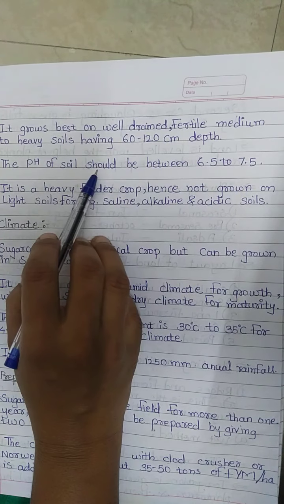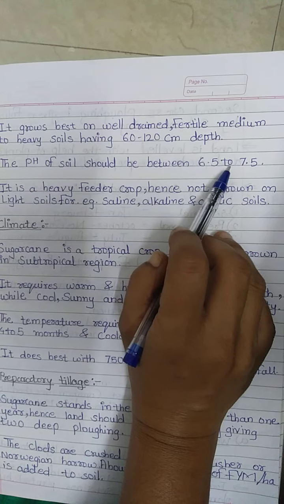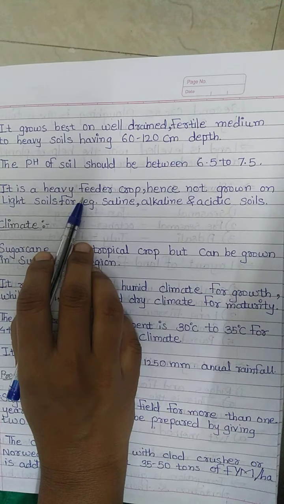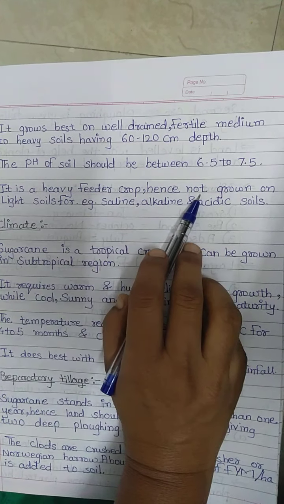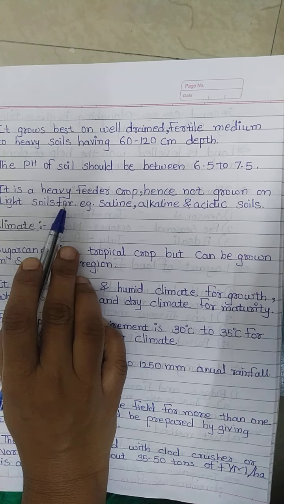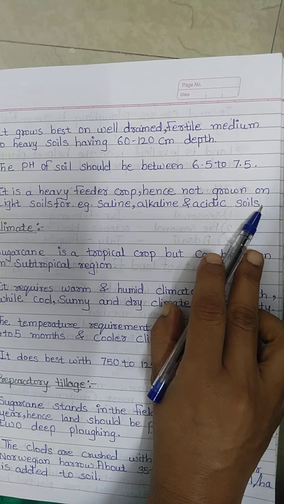The pH range of the soil must be 6.5 to 7.5. It is a heavy feeder crop, hence not grown on light soils, for example saline, alkaline and acidic soil.